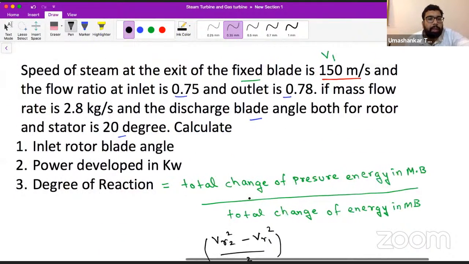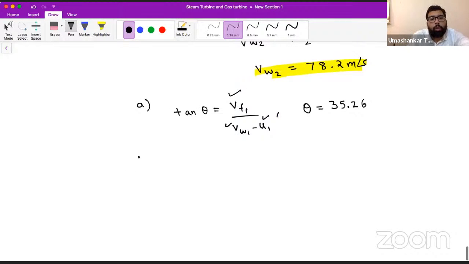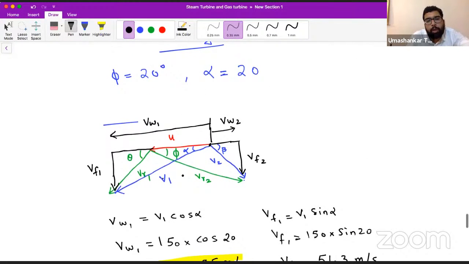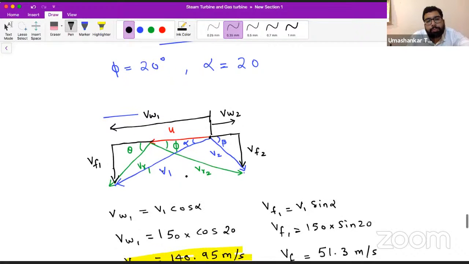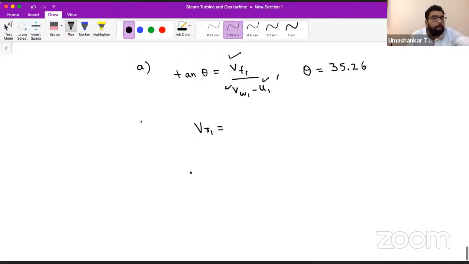Now let us go for the second part. We require the power. So let us first calculate VR1 here. VR1 will be equal to, we can use the Pythagoras theorem also, or we can do it like this. Already we have the value of VF1, and we have calculated the theta value, so we can put it here and have our answer.